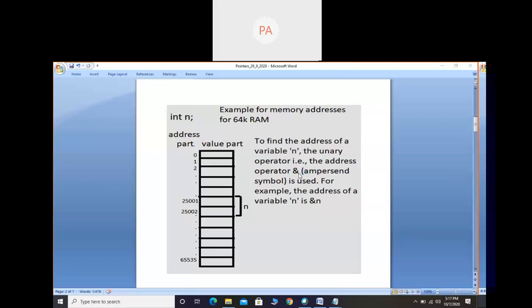If you want to call it in terms of operator, then you should say address operator. The symbol is ampersand. If we use the ampersand symbol, we can get the address of this variable n. For example, the address of variable n is &n. First you write the symbol, then the variable name, and you will get the address value. This is how we can get the address value from the memory.